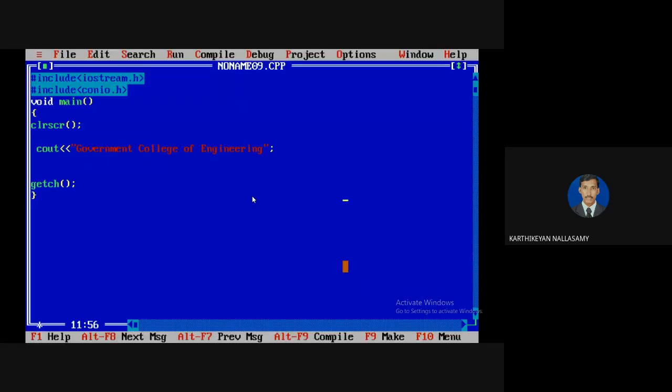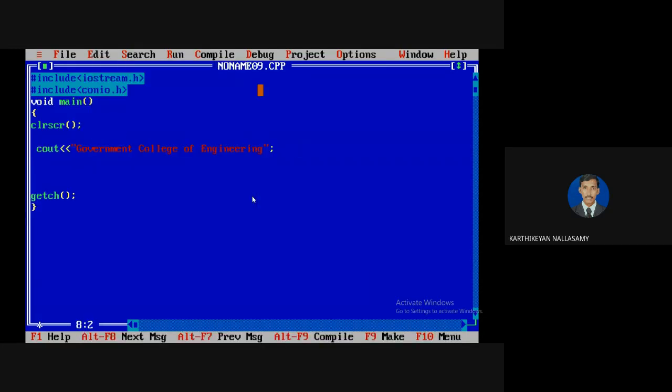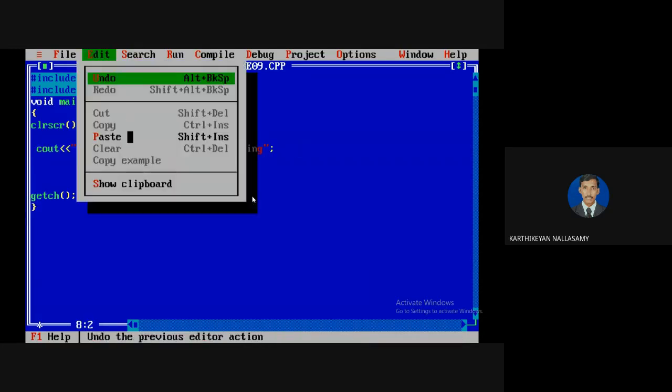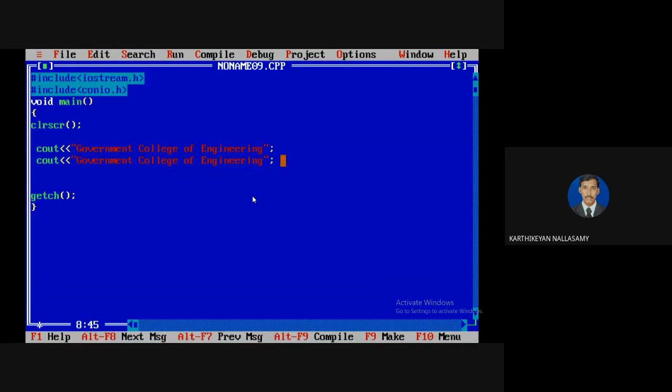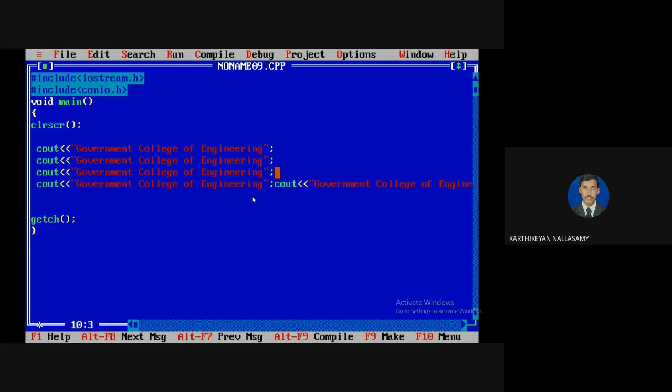Assume that I want to print Government College of Engineering 5 times. What we need to do is either define the statement here itself, or otherwise we have to copy this statement 5 times. So I'm going to enter.